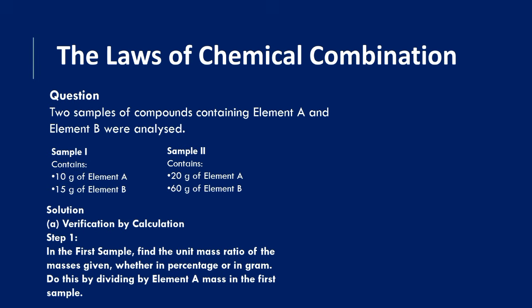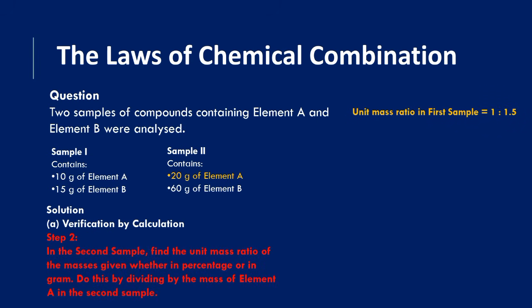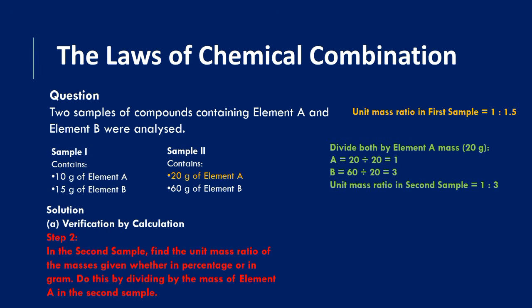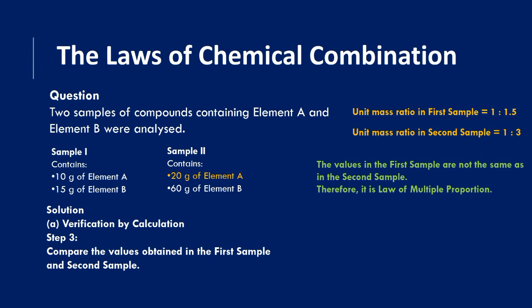Get the mass of one of the elements, majorly the first one, and divide by the same mass. Use the same mass you're using to divide the first one to divide the other one, so that you can get a unit mass, as you can see demonstrated on the screen. Okay, so you do the same thing with the other sample. If you are done with this, if you notice that the ratios of the samples are the same, then you say it's definite proportion. But if the ratios are not the same, we say it's multiple proportion.